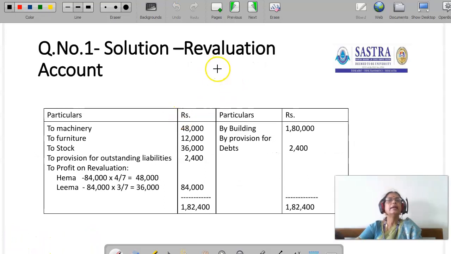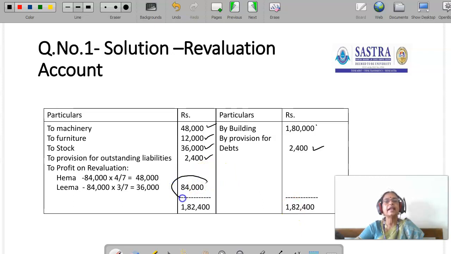Then this is the revaluation account. Building value is appreciated to the extent of 1,80,000. Provision for doubtful debts is 2,400. Here the machinery is decreased to the extent of 48,000. Furniture decreased to the extent of 12,000, and so that should be debited. Stock is reduced to the extent of 36,000. Provision for outstanding liability is created to the extent of 2,400.